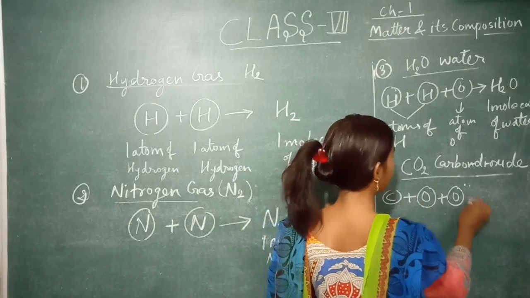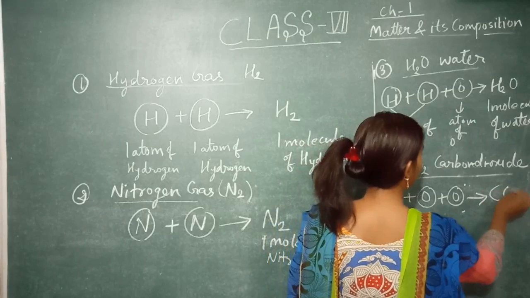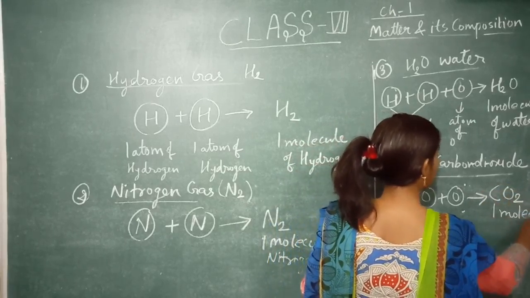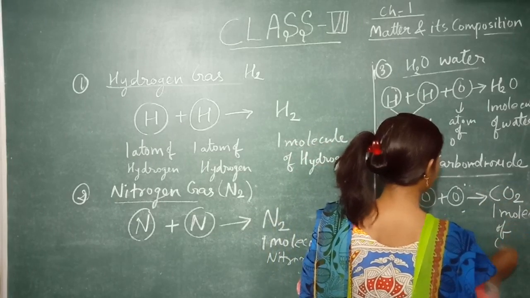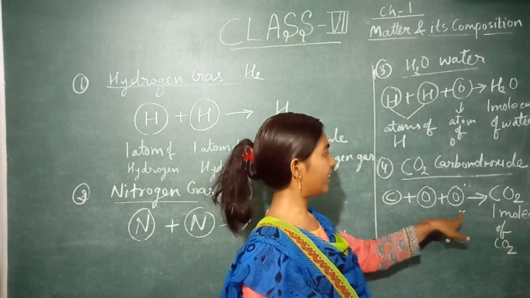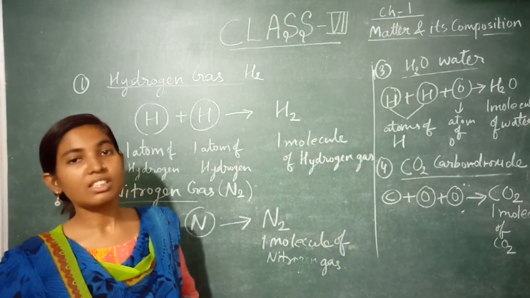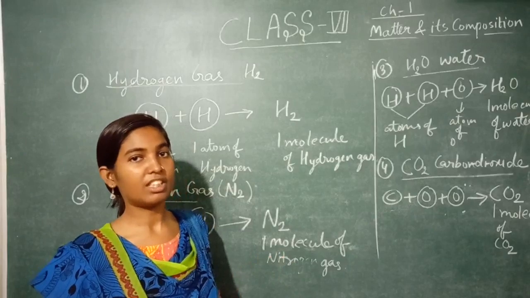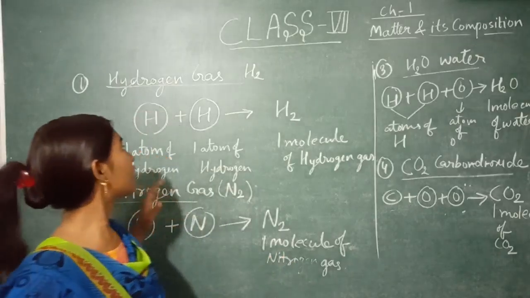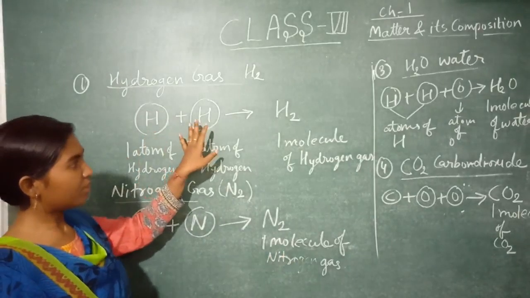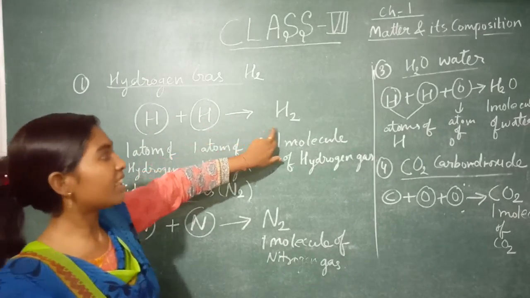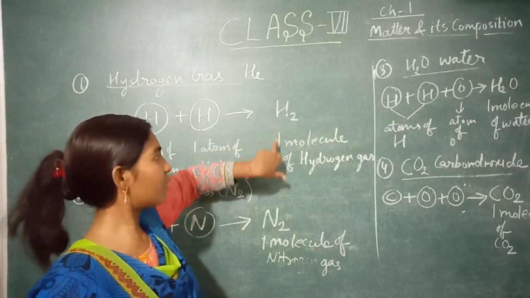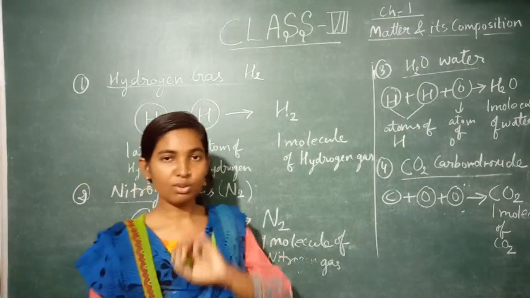And these 3 combined together form 1 molecule of carbon dioxide. These are atoms. So as you can see, atoms do not have independent existence, but molecules have independent existence. Two atoms combine together and give 1 molecule. Remember that even though there is a 2, it denotes one full molecule. Okay, thank you.